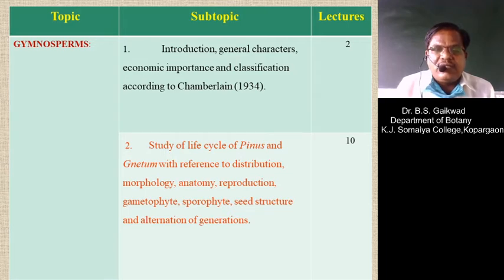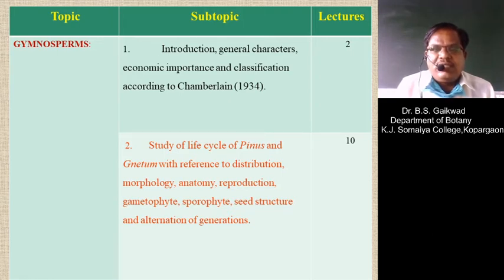So in this topic, the expectation is the general characters of the Gymnosperm as compared to the Angiosperm. Then different types of groups and plants are there, that is Pinus, Gnetum, Cycas. Then what are the economic importance of these Gymnosperm, and there is a comparison between these two. Then the classification of the Gymnosperm given by Chamberlain.